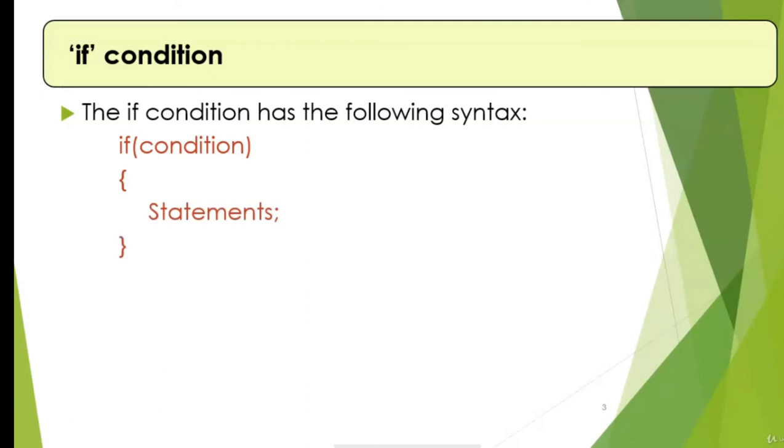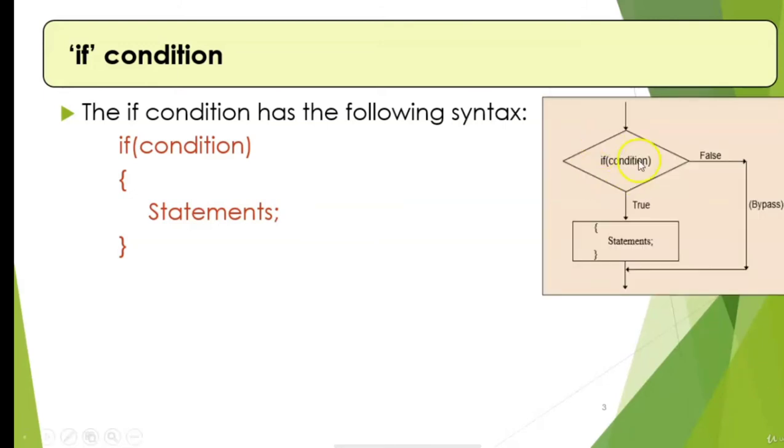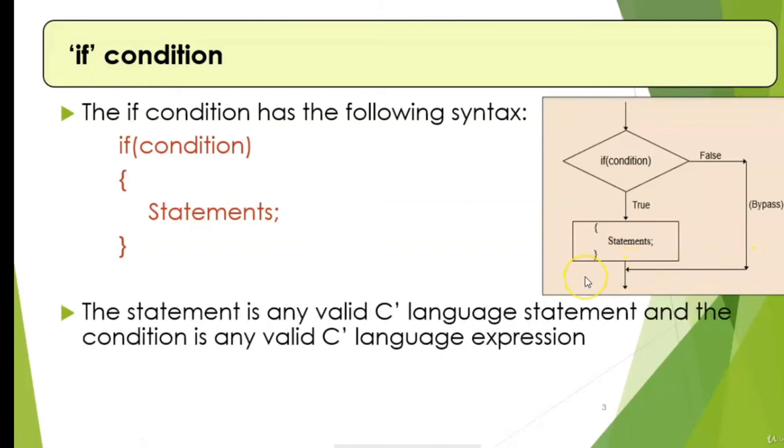So this code will be executed if the condition is true. This is shown pictorially. If this condition is true, then certain code is executed. If the condition is false, then there is a bypass of the code and the next code is executed. Note that here a condition can be any valid statement in the C language. We can also have multiple conditions which are connected together using logical operators.